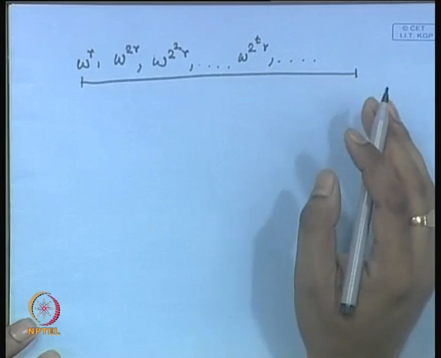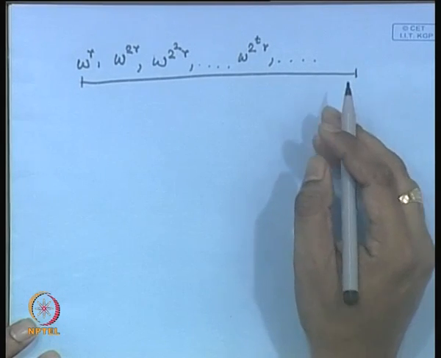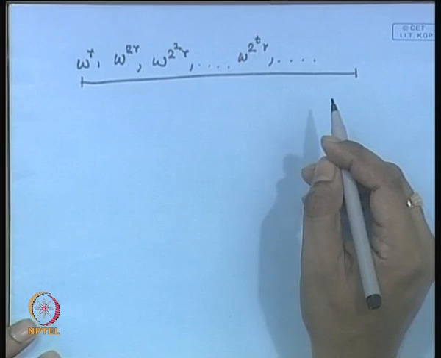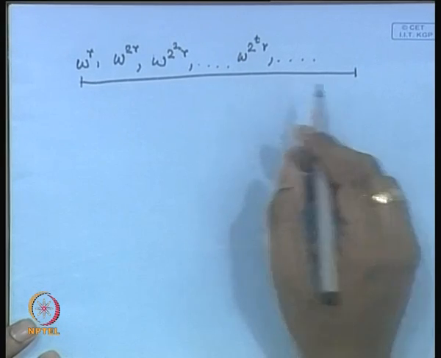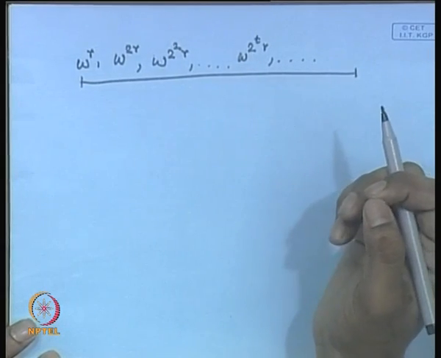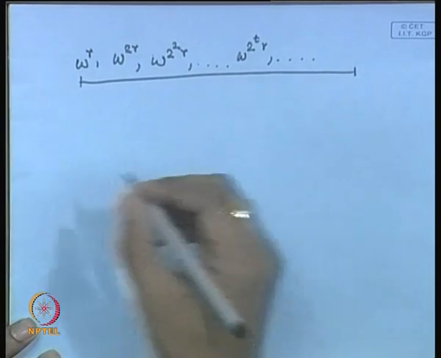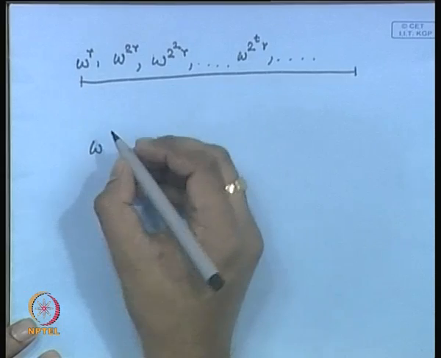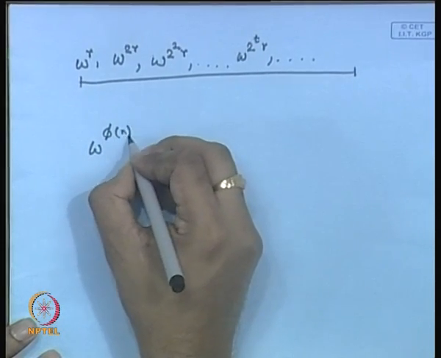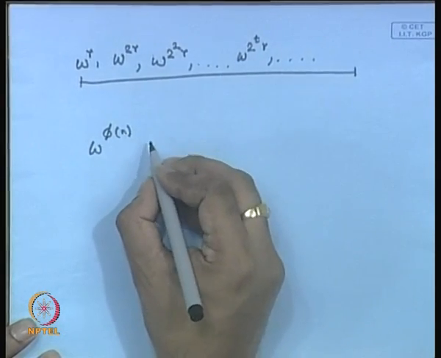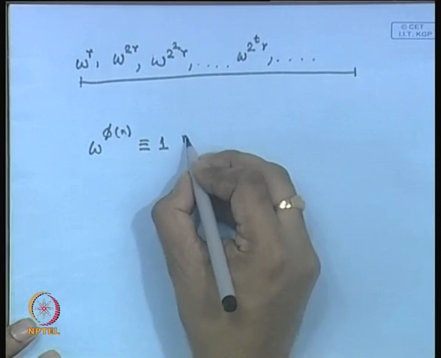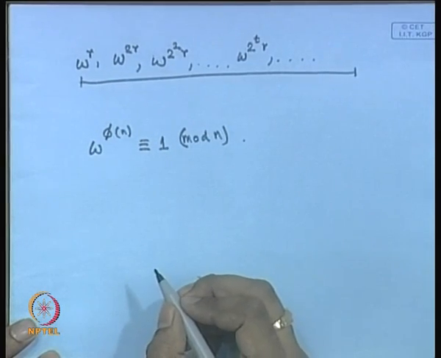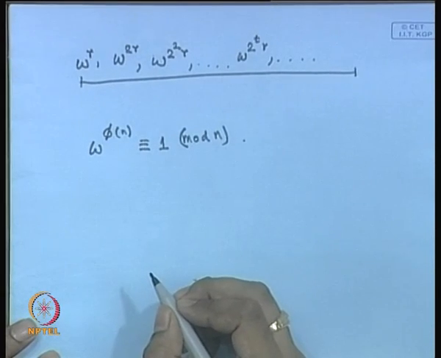If that is so, then the loop will definitely terminate. So, can you reason it out that it will definitely be so? What is omega? Omega is an element. It is not necessarily primitive, it is a random choice. So, we have one result, if you remember, that omega power phi n is congruent to 1 mod n. And what is phi n?